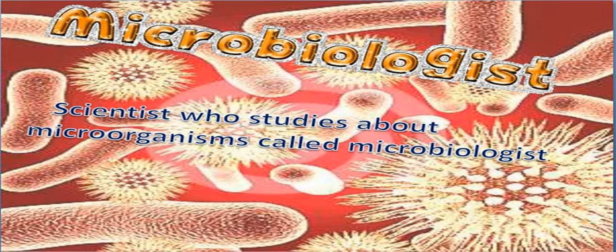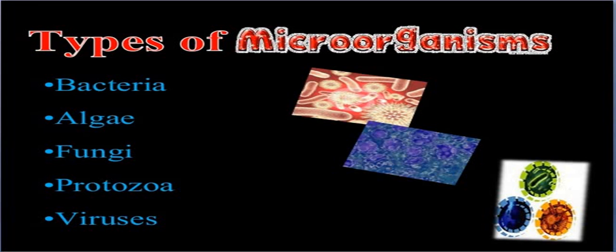Okay, till now we have studied about microorganisms, microbiology and microbiologists. Now we are going to study the types of microorganisms. There are 5 types of microorganisms, and they are bacteria, algae, fungi, protozoa and viruses. We will go through these topics thoroughly.